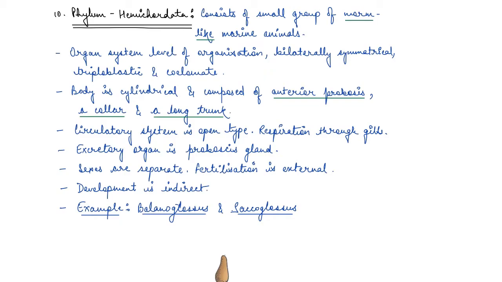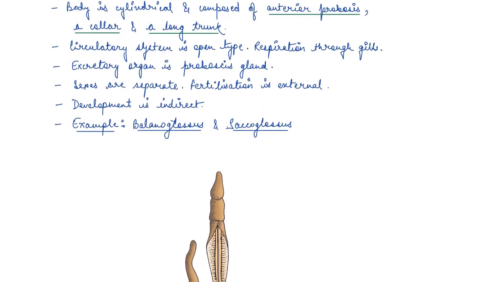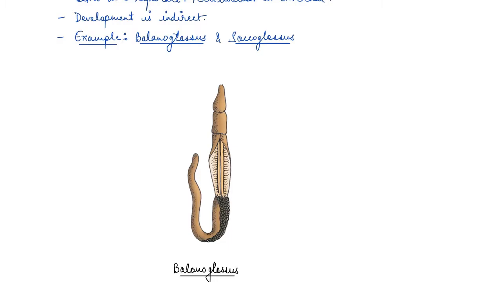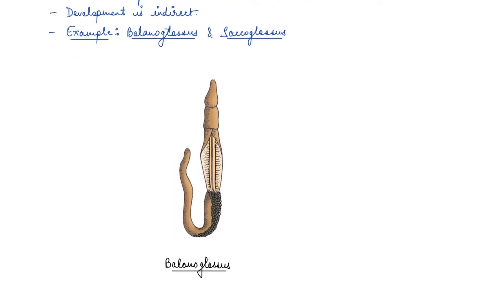The body is cylindrical, so basically they are worm-like. The body is composed of an anterior proboscis, a collar, and a long trunk. If you see their body, it has a proboscis, then a collar, and then a long trunk.